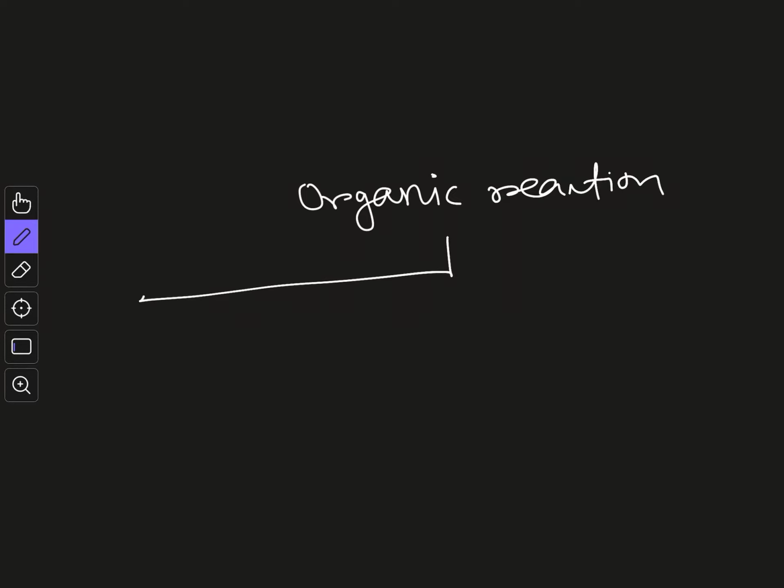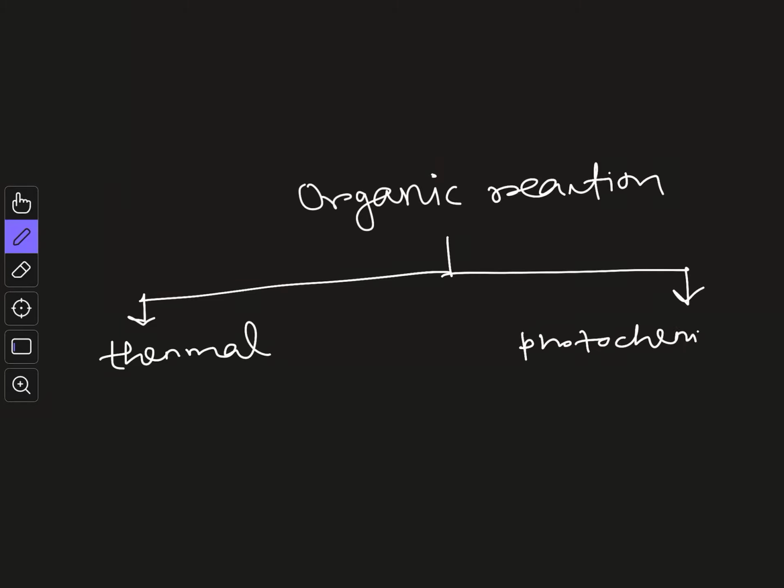So now we will discuss the reaction mechanisms, and before going directly into the mechanism, we will first classify the organic reactions, that is, in how many categories we can classify them. So organic reactions we can classify firstly into 2 major categories. What are they? The first one is thermal and the second one is photochemical. So this is the broad classification: all the organic reactions we can classify into 2 categories, thermal and photochemical.